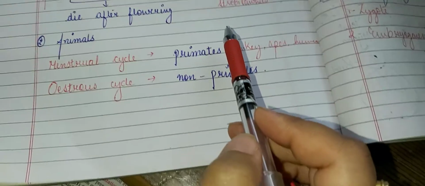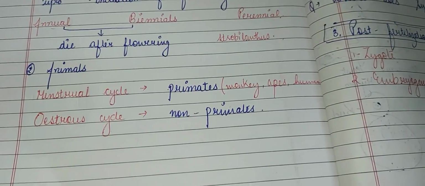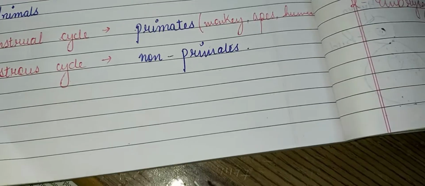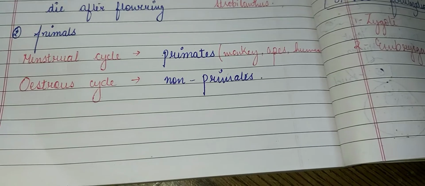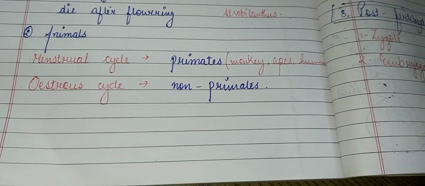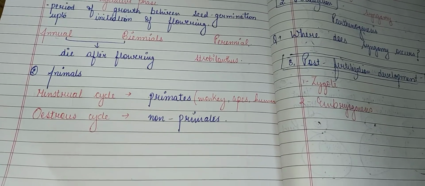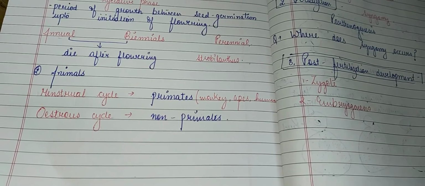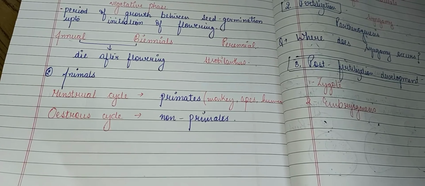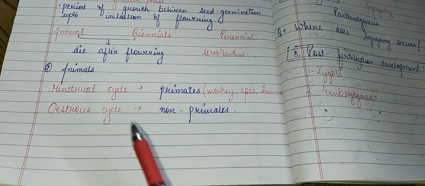Now let's talk about the animals. In case of the animals, sexual reproduction begins with marked changes in the external as well as the internal morphology and physiology. In class 10th you have studied about the puberty stage, and all these changes are regulated by hormones and enzymes. The two main terms that we need to understand are the menstrual cycle and the estrous cycle.